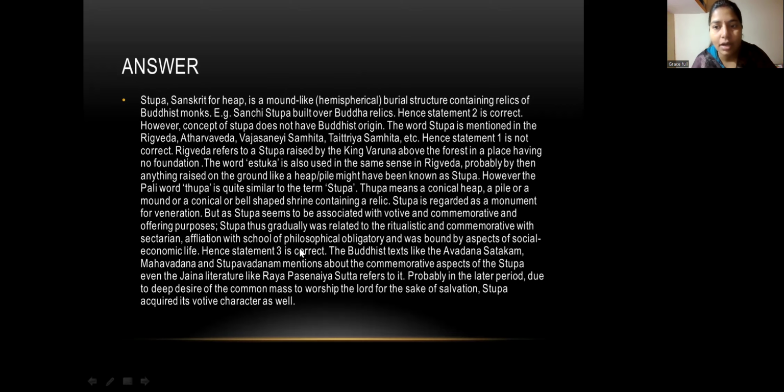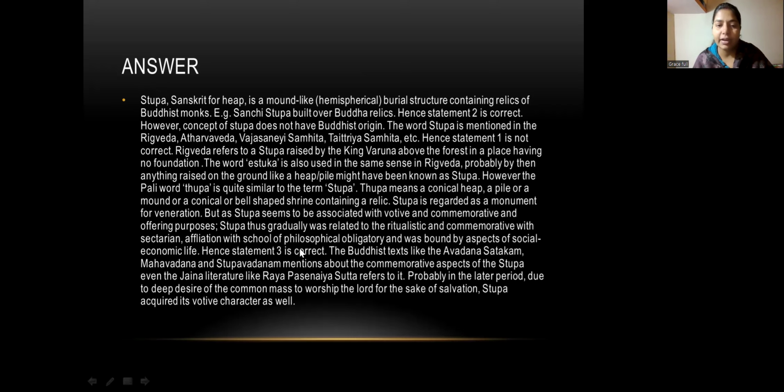So a stupa is regarded as a monument for veneration, and it seems to be associated with votive, commemorative and offering purposes. So the stupa thus gradually came to be related to ritualistic and commemorative functions, with sectarian affiliation to a school of philosophical thought, and was bound up with aspects of social and economic life. So hence statement number 3 is correct. And Buddhist texts like Avadana Shataka, Mahavandana and Stupa Vandana mention the commemorative aspect of the stupa.